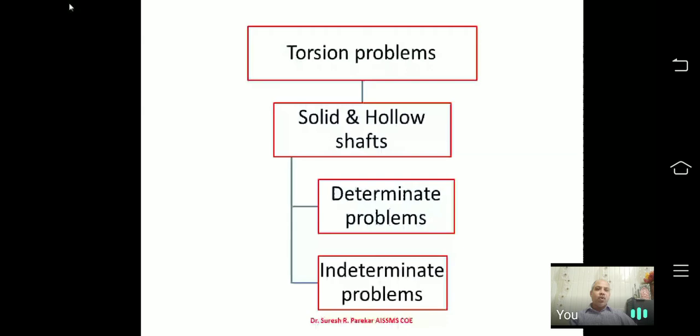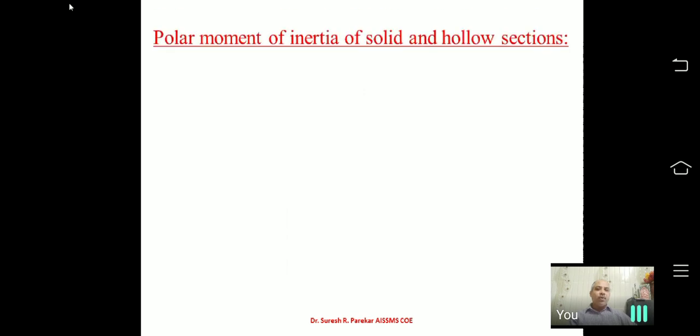Now if we go to the problems related with this torsion, we have two types of shafts, solid shaft and hollow shaft. Again these divide into two categories, determinate problems and indeterminate problems. If we compare this with your unit number 1, you will see both are parallel; only here we have torsion and there we have axial force.